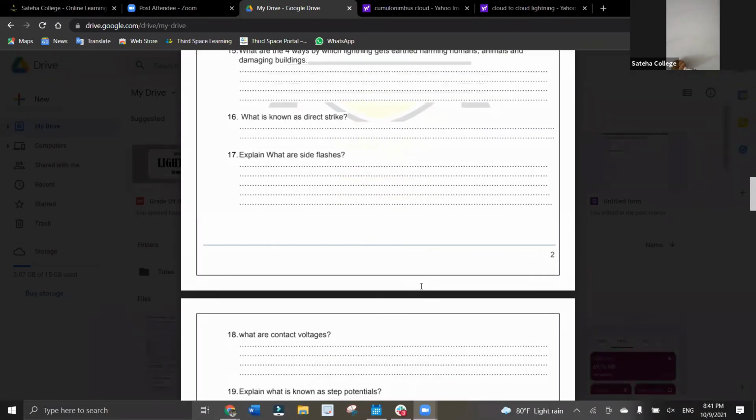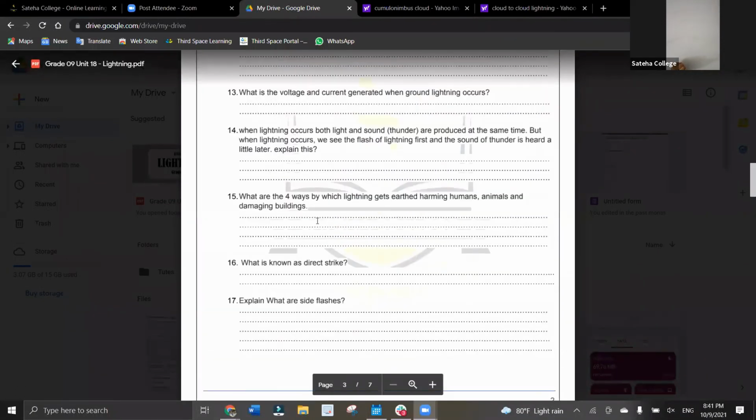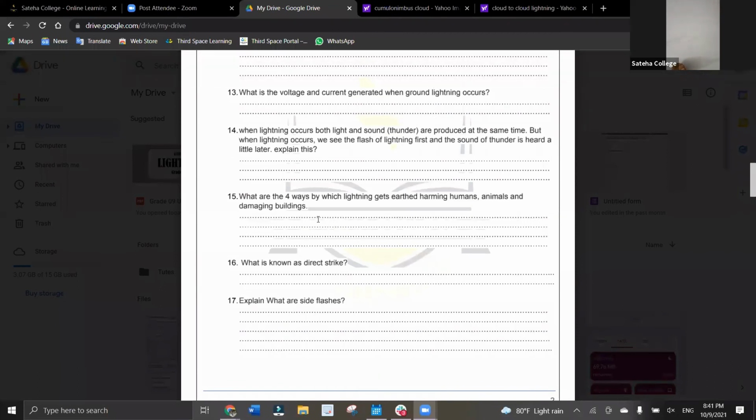I want you all to do question number 14. Only one question is there. When lightning occurs, both light and sound are produced at the same time. But we see the flash of lightning first and the sound of thunder is heard a little later. Explain this. You should say that the speed of light is 3 into 10 to the power 8 m s^-1, and the speed of sound is 330 m s^-1. So the speed of light is greater than the speed of sound. That's why we see the light first, and only then can we hear the thunder. So you can explain it like that.